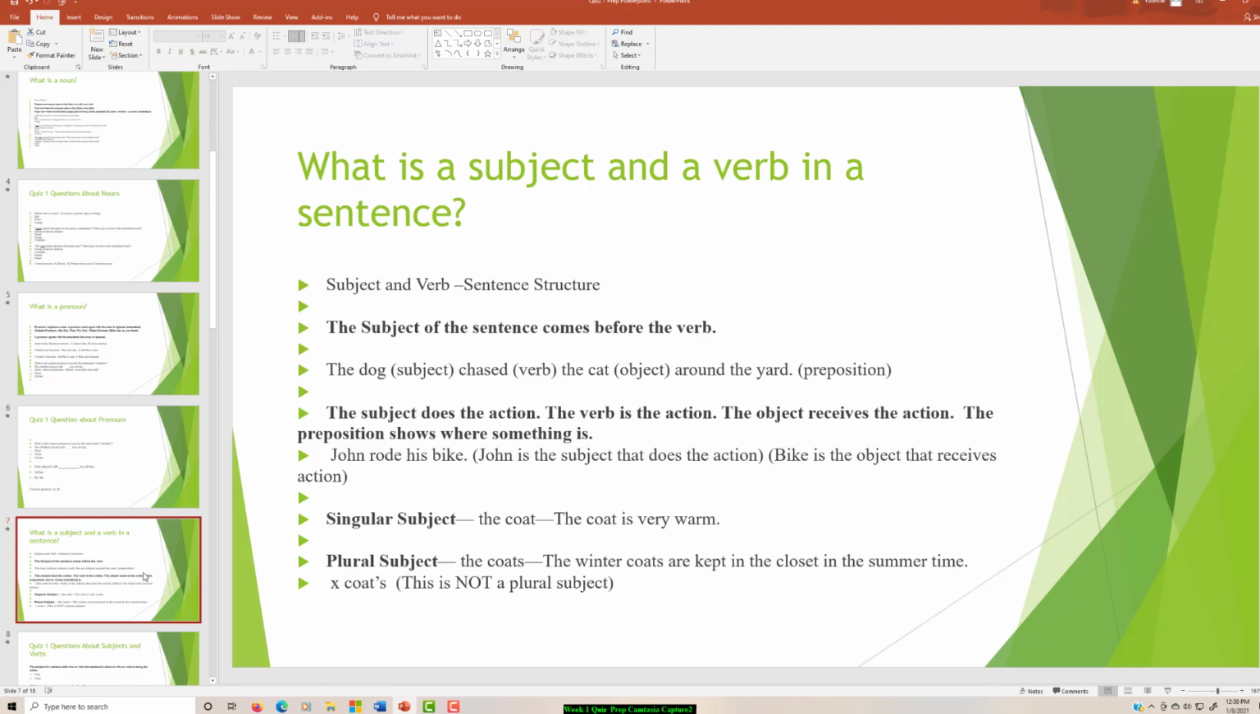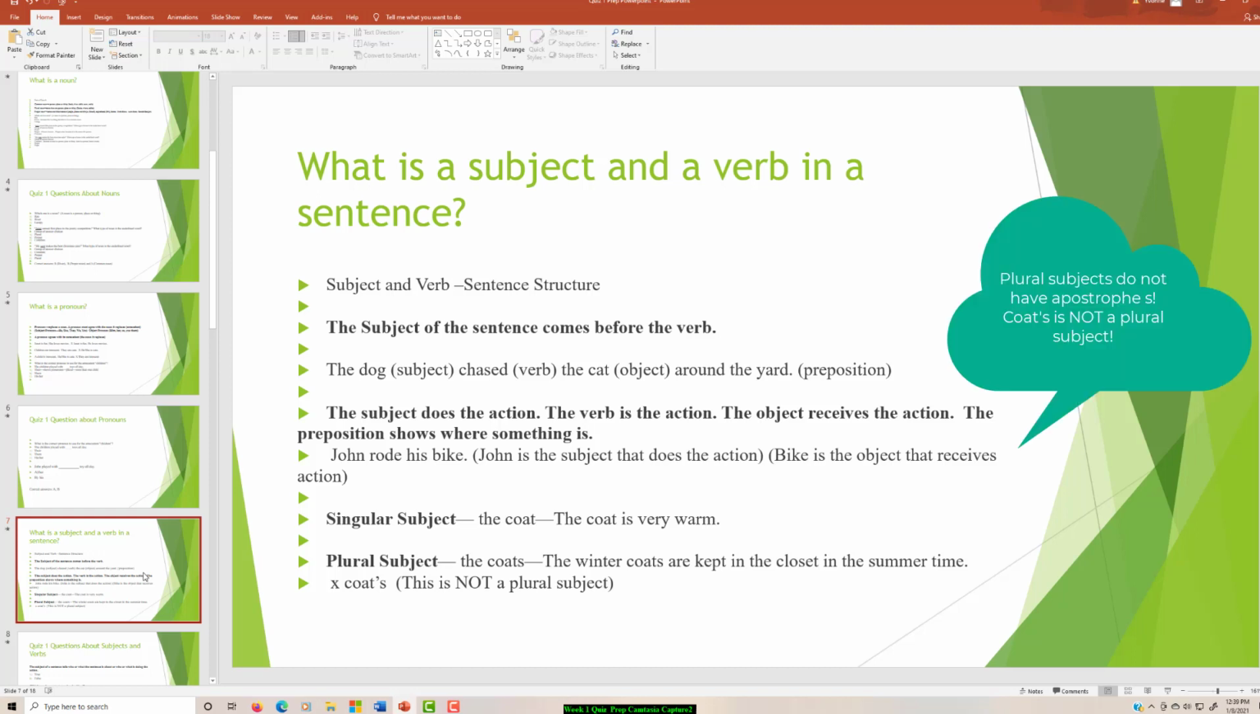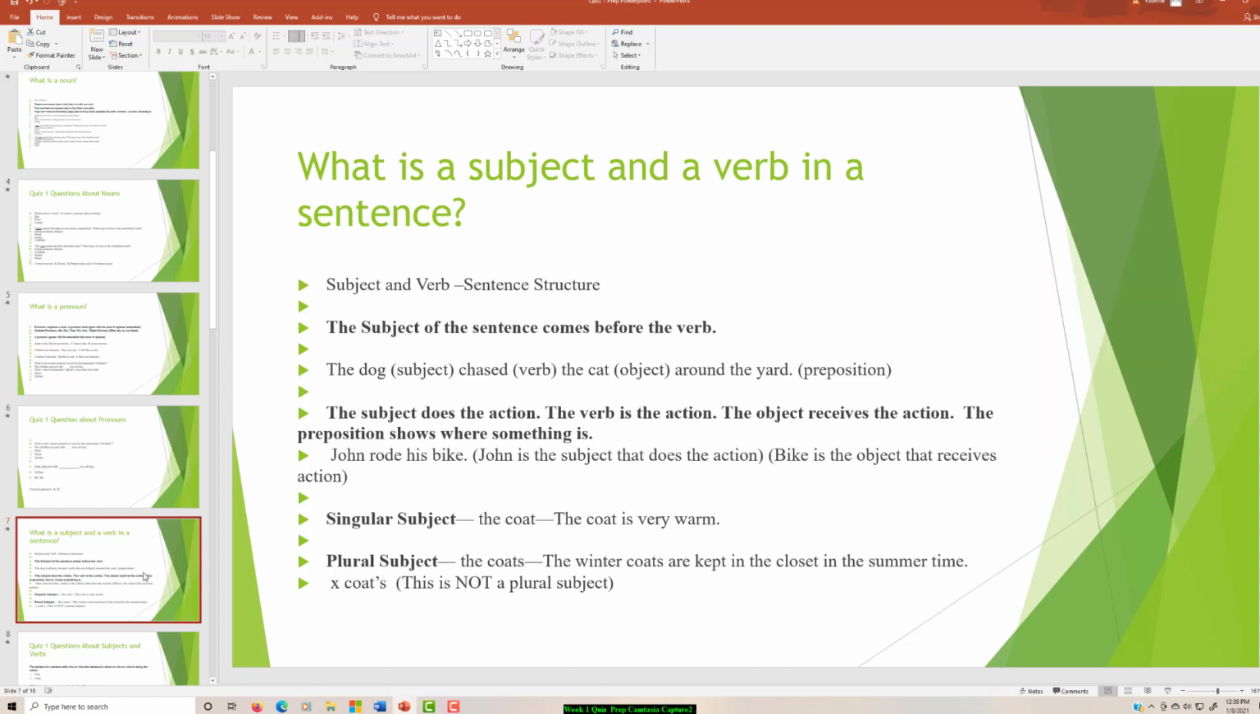What is a subject and a verb in a sentence? The subject of the sentence comes before the verb. The dog, subject; chased, verb; the cat, object; around the yard, preposition. The subject does the action. The verb is the action. The object receives the action. The preposition shows where something is.